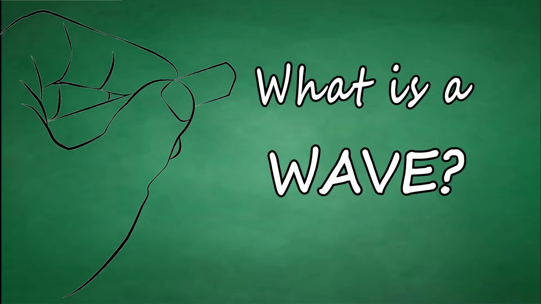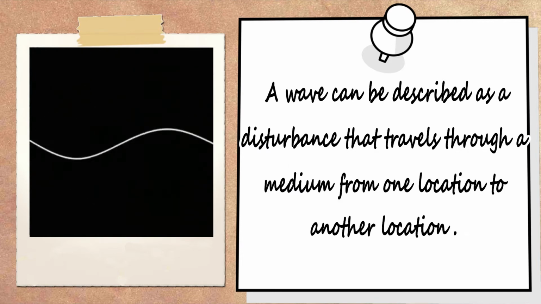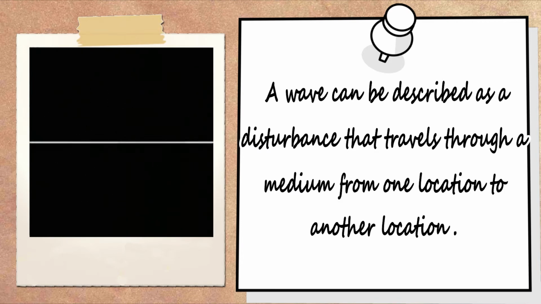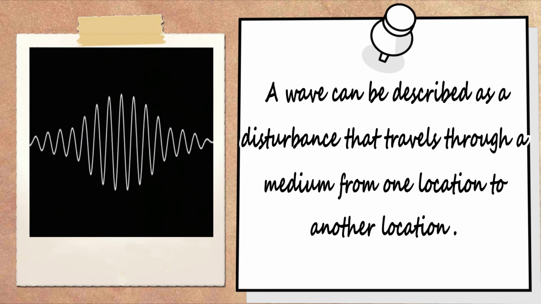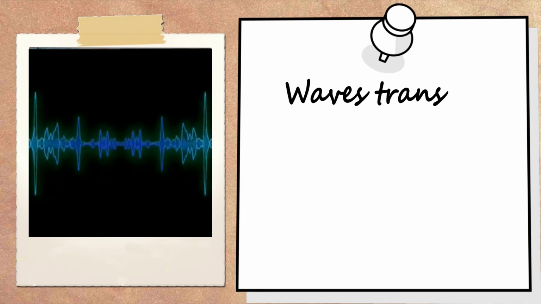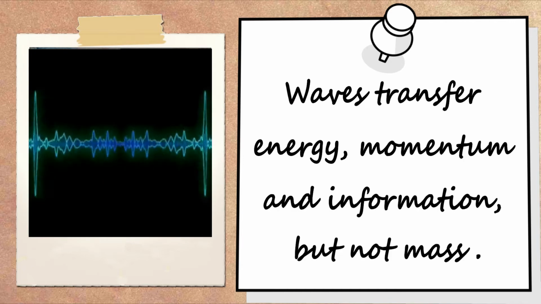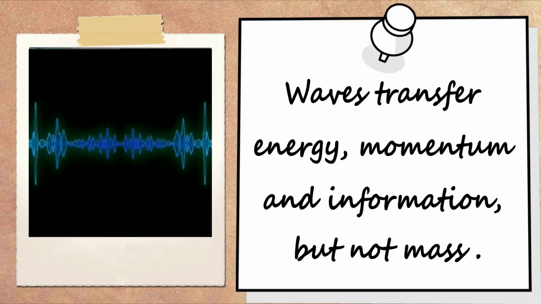But first, let us define what a wave is. A wave can be described as a disturbance that travels through a medium from one location to another. It transfers energy, momentum, and information, but not mass. So a wave does not move mass in the direction of propagation, but rather it transfers energy.